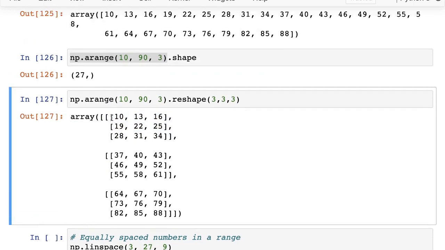Essentially it's still the same numbers, 10, 13, 16, 19, 22, 25. It's just inserting brackets at the right places to make it look like a 3D array. That is why the reshape function can be quite useful sometimes.